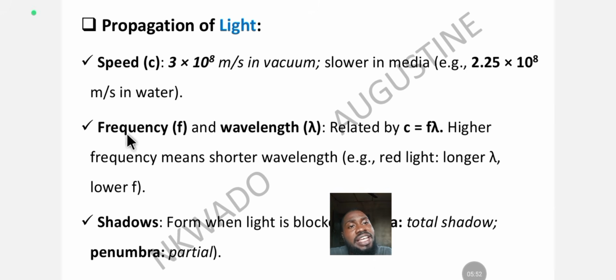The second here is frequency, f, and wavelength. This is related by c, which is the speed of light, is equal to f times lambda, which is frequency times wavelength. So this is the relation between frequency and wavelength.